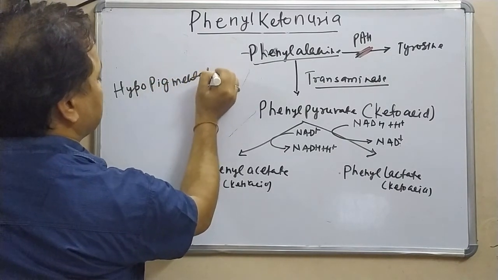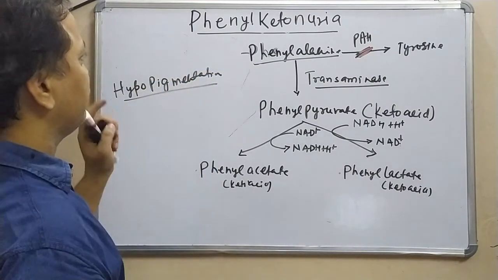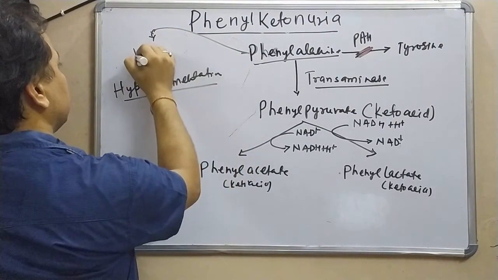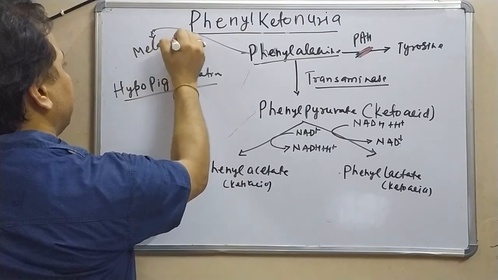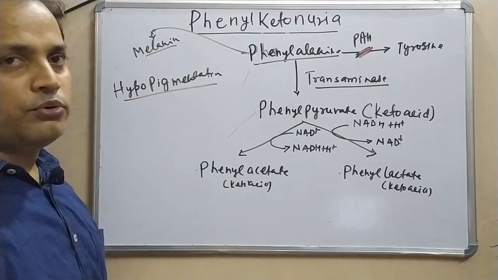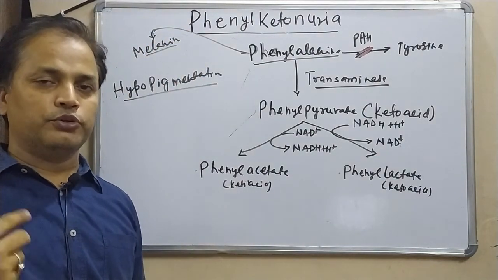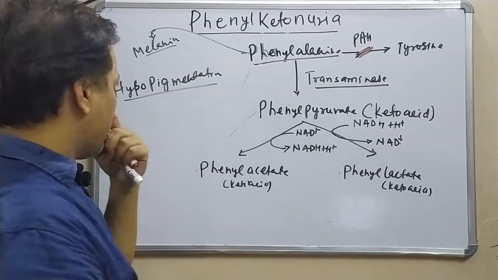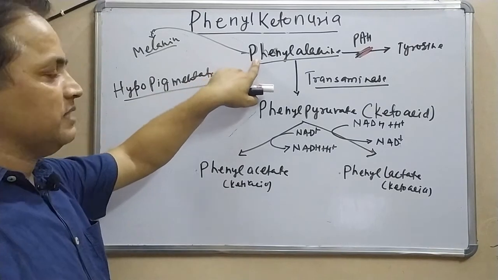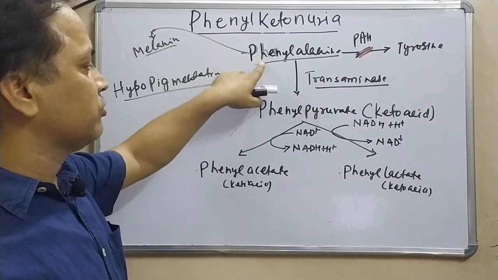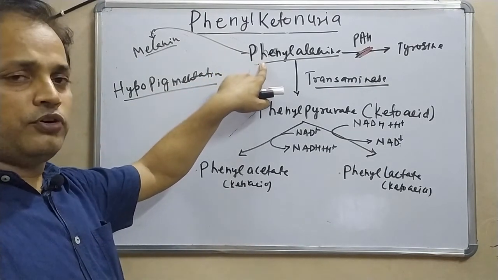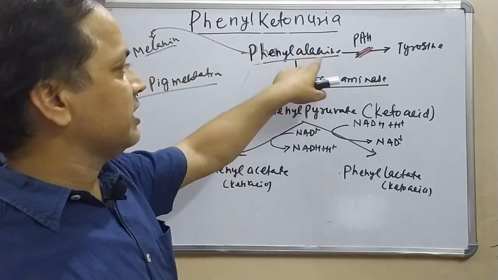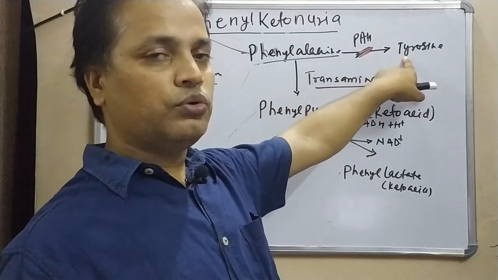Hypopigmentation. I have told you that one function of phenylalanine and tyrosine is that they produce melanin. Melanin is a color producing compound of our body which produces the color of our skin, eyes, and hair. When phenylalanine is not converted into tyrosine, and tyrosine is needed for melanin formation, there will be no melanin synthesis.